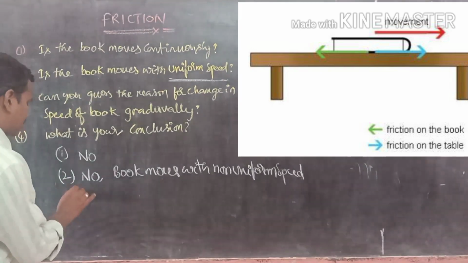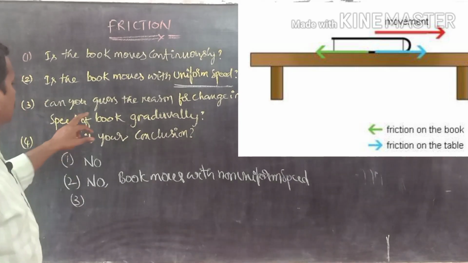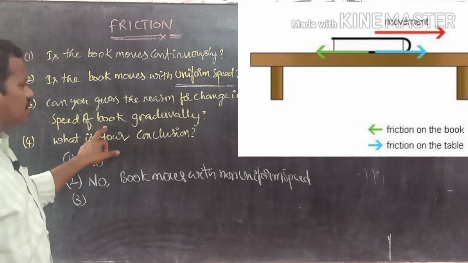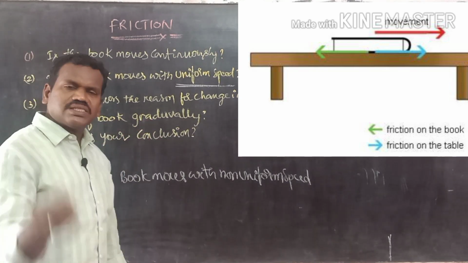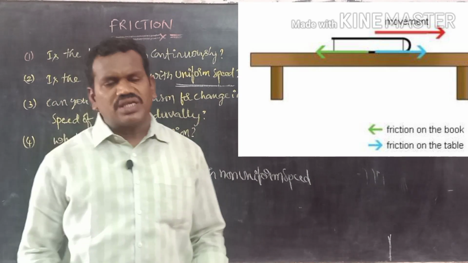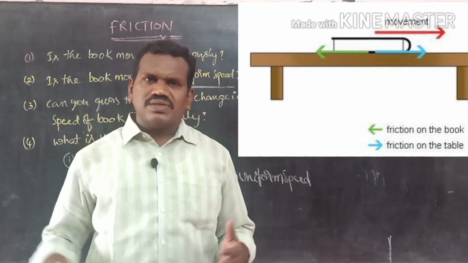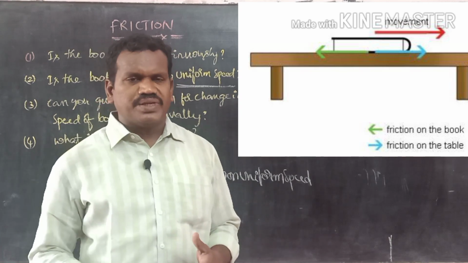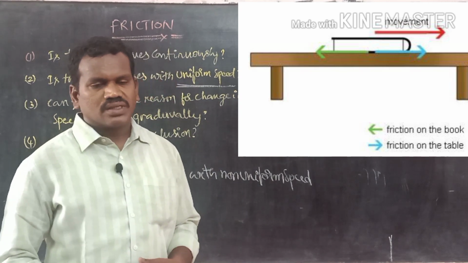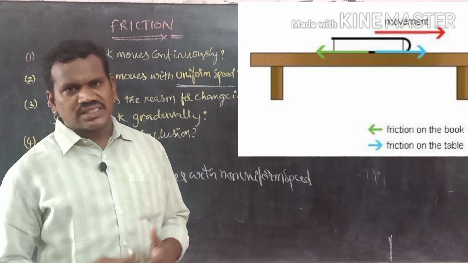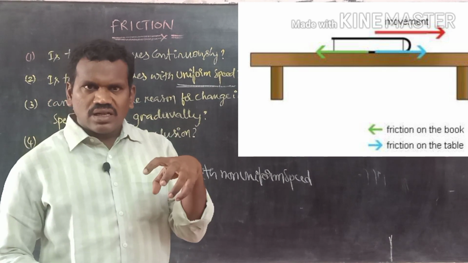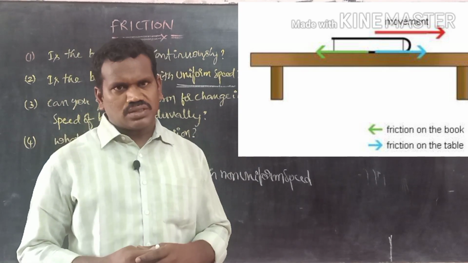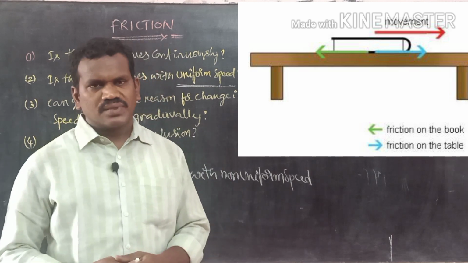As the time interval increases, the speed of the book gradually decreases. Now, come to the third question. Can you guess the reason for the gradual change in the speed of the book? At the very beginning, the speed of the book is more, and as time increases it gradually decreases, so there is a change in the speed. What is the reason for that? If you guess, the table is applying some opposing force on the book against its speed.